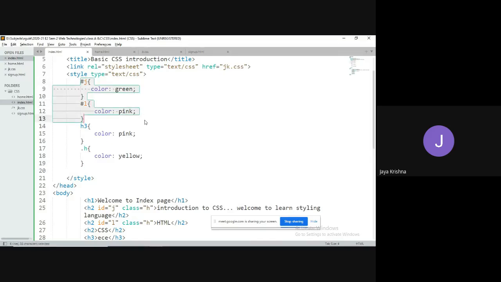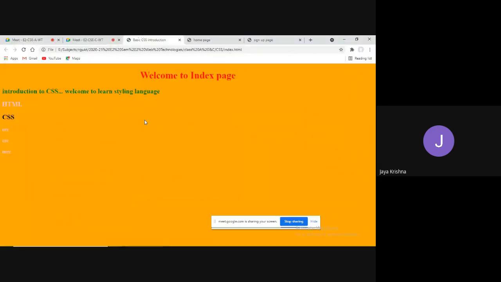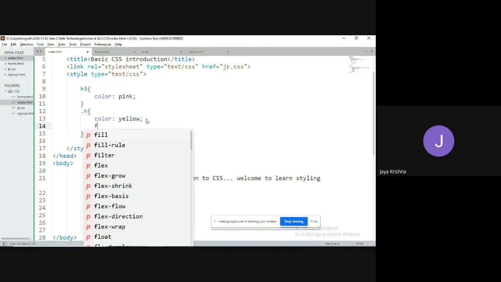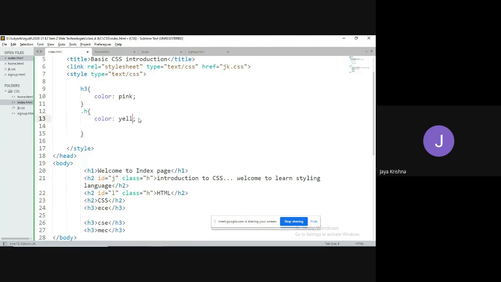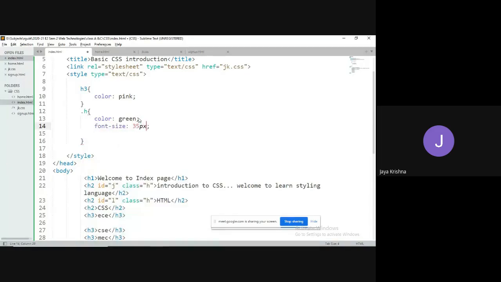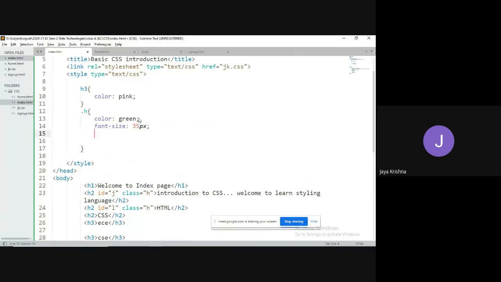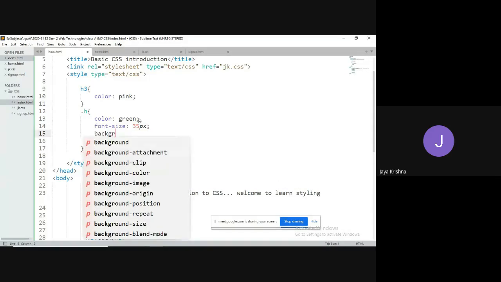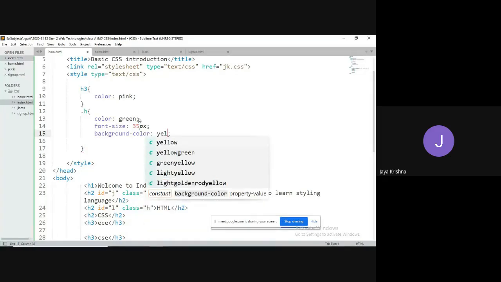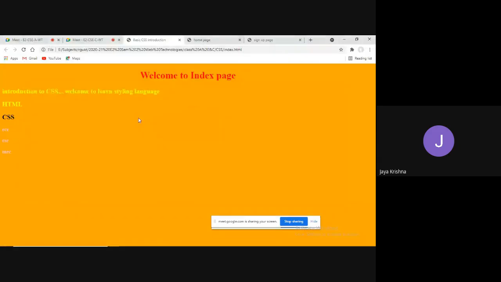Now if I remove these two, those properties will be applied. Observe, class equal to h. For dot h, I have written the color as yellow. Now I have modified this color to green. Font size equal to 35 pixel, as like a heading. Background color equal to, let me take yellow. Don't worry about the look and feel. Let me take the observation.